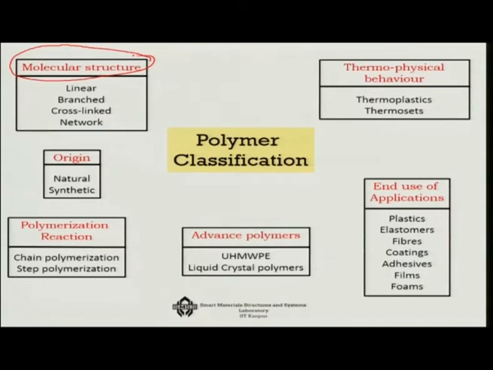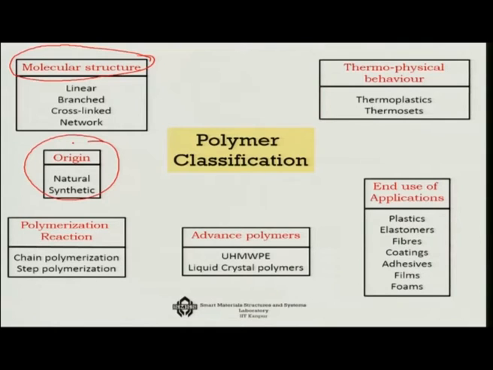So that is the molecular structure wise. If you look at it from the origin point of view, you can very simply divide polymers into two types: one which has natural origin, natural polymers, and synthetic polymers. So that is this group.